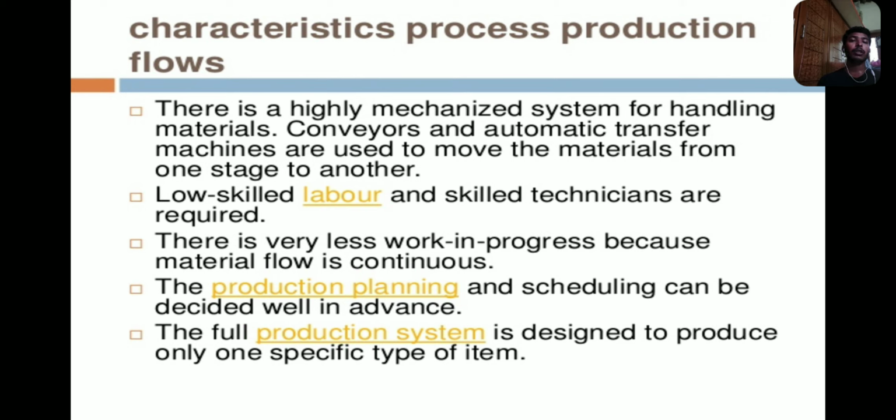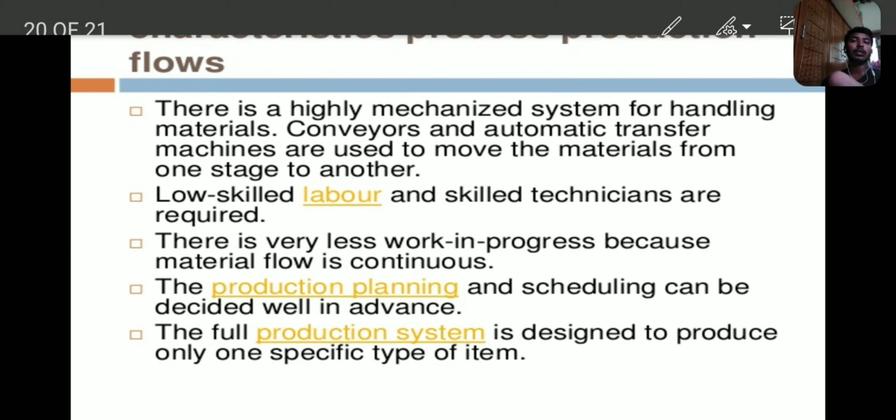So the plant is designed to produce only one specific type of item. In the process production system, only one specific item is produced. It is compared to the mass or flow production system.